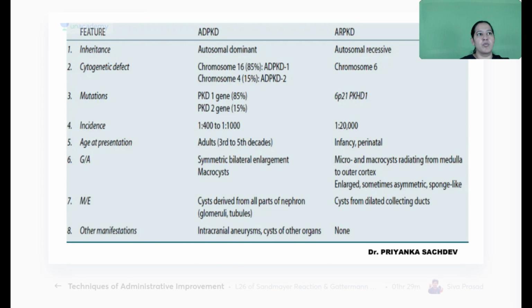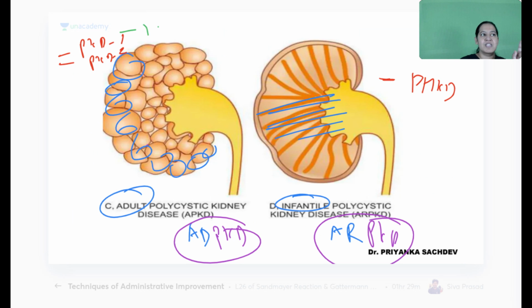Name the chromosome on which these genes are present. You have to name the chromosome. Chromosome 16, chromosome 4, chromosome 6. It is present on chromosome 16. It is 4. It is 6. Learn it. So that gene is mutated and causing the conversion of the entire kidney into cysts.